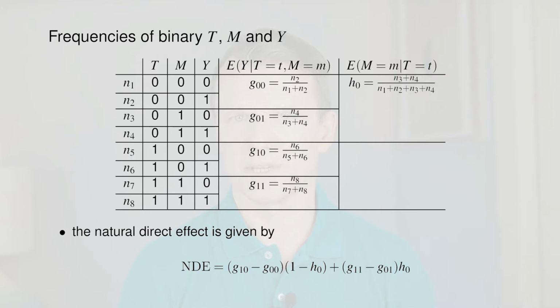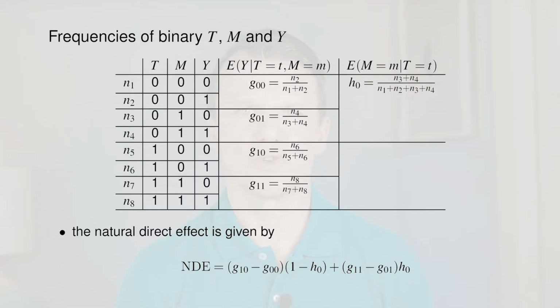Let's take a look at treatment, outcome and mediator coded as binary variables. I'll show how to estimate mediation effects directly from a frequency table. Here's the table. It presents stratification by three binary variables. They can be either 0 or 1. Combinations of their values define 8 strata. Each of them has its own number of study units, and I denote it as n from 1 to 8.